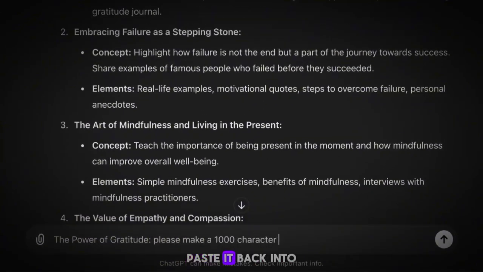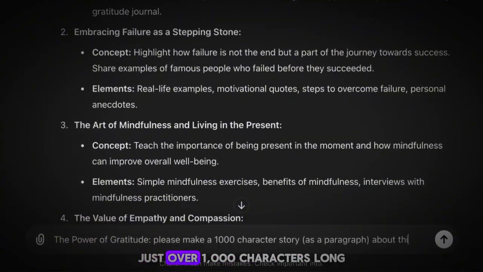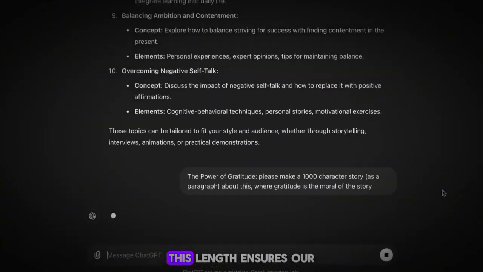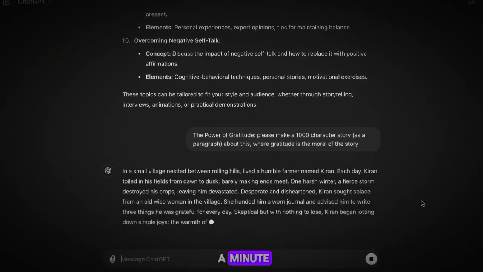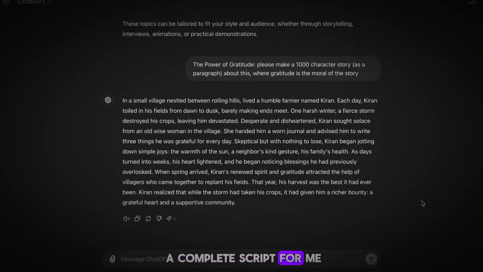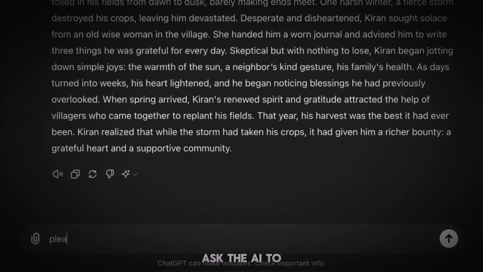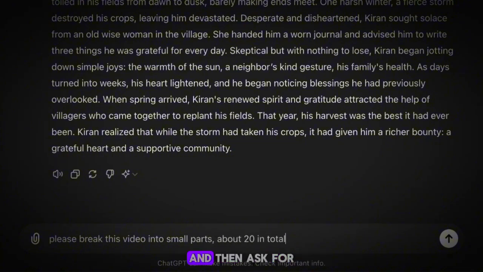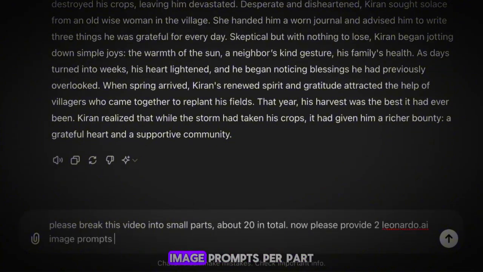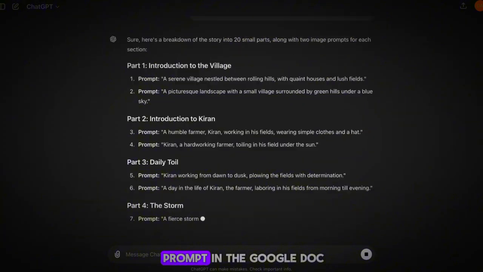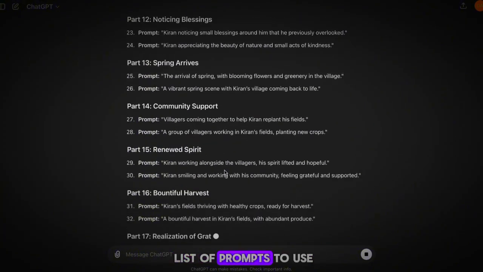Copy the idea, paste it back into the AI, and request a paragraph just over 1,000 characters long. This length ensures our voiceover will be over a minute. The AI has generated a complete script for me. Read through it, and if you're satisfied, we now want to get some image prompts. Ask the AI to split your video into parts, and then ask for 2 Leonardo AI image prompts per part. I'll leave the exact prompt in the Google Doc. We now have a list of prompts to use.